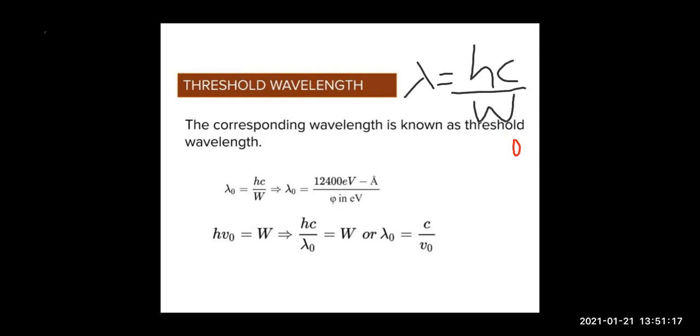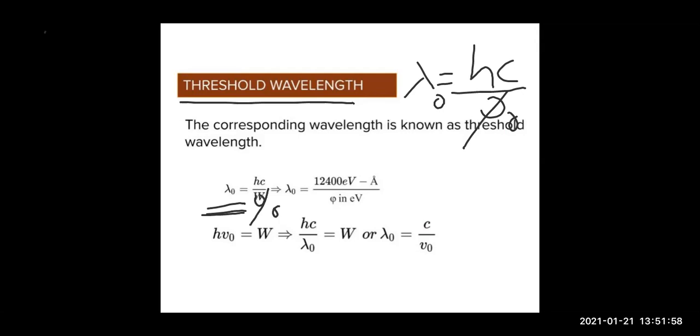Instead of energy we are putting the work function. So work function is denoted by phi. So lambda will also become lambda naught, and this lambda naught is nothing but the threshold wavelength. This is the wavelength of that light which has work function energy, meaning it has that much energy that it can eject the electron out. So the wavelength of that particular radiation is known as the threshold wavelength, right children? So lambda naught equal to hc by phi naught, right?